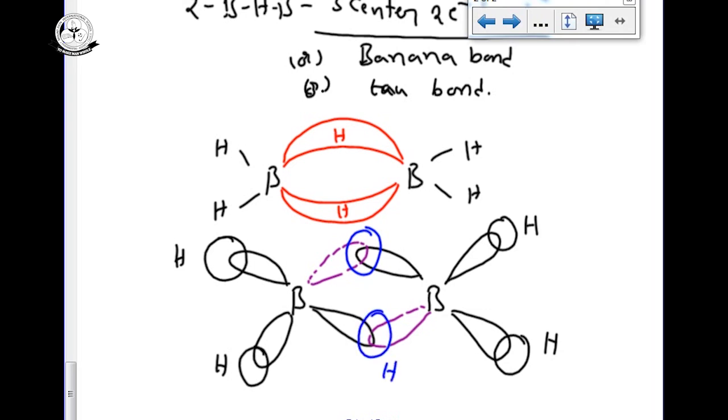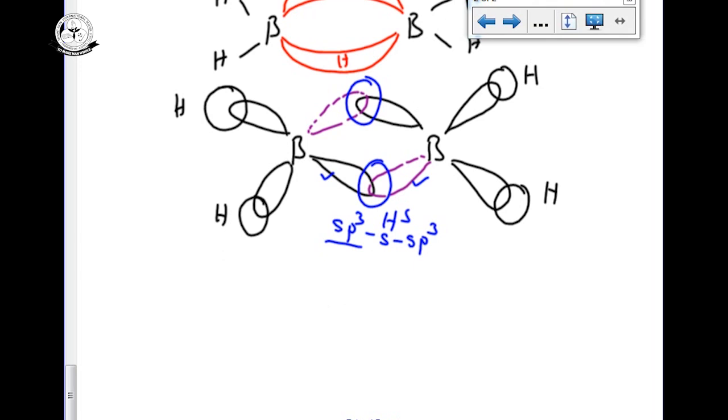What we can say here is that boron undergoes sp3 hybridization. For the BHB bond, one boron provides a filled sp3 hybrid orbital, the other boron provides a vacant sp3 hybrid orbital, and hydrogen provides its s orbital. One sp3 is completely filled hybrid orbital, another sp3 is a vacant hybrid orbital.